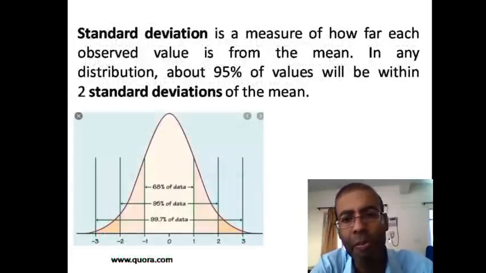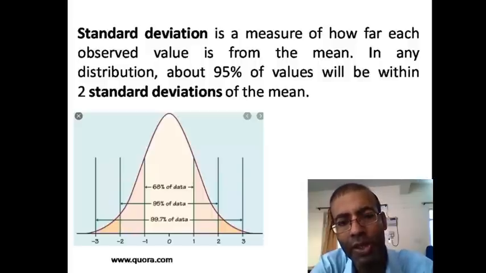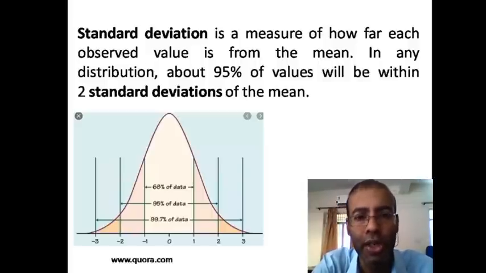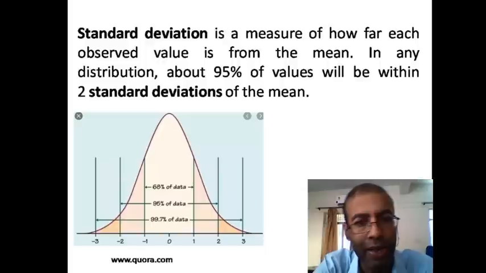Standard deviation is a measure of how far each observed value is from the mean. In any distribution, about 95% of values will be within 2 standard deviations of the mean. In this photograph you can see around 68% of the data are within one standard deviation.